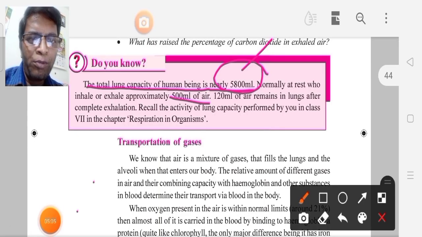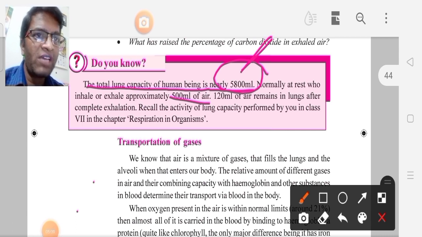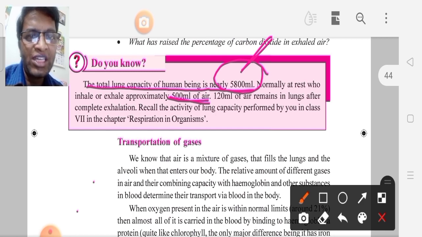Here one important bit is, what is the total lung capacity of human beings? The total lung capacity of human beings is 5800 ml. Normally at rest, we inhale or exhale approximately 500 ml of air. In that, 120 ml of air remains in the lungs after complete exhalation.